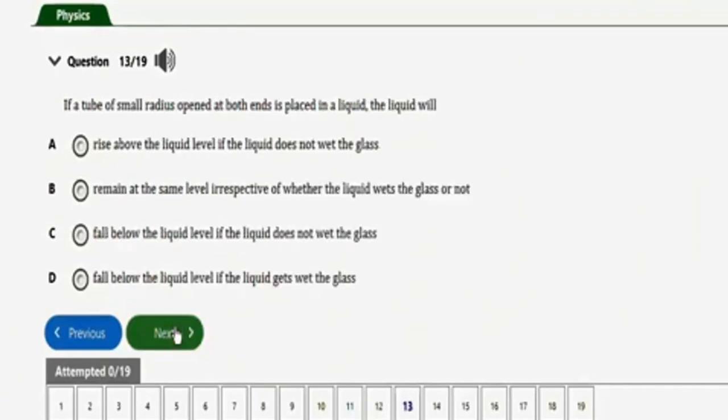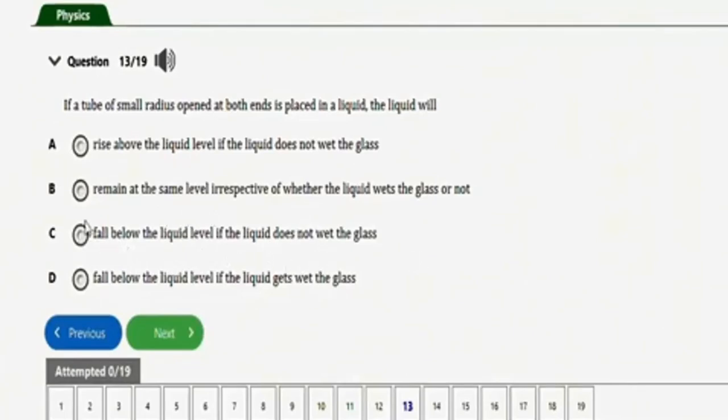It says if a tube of small radius opened at both ends is placed in a liquid, the liquid will. I think we've answered this question before. Let's check the options. Option A, the liquid will rise above the liquid level if the liquid does not wet the glass. Option B, remain at the same level irrespective of whether the liquid wets the glass or not. Option C, fall below the liquid level if the liquid does not wet the glass. Option D, fall below the liquid level if the liquid wets the glass. The correct option is option C, fall below the liquid level if the liquid does not wet the glass.